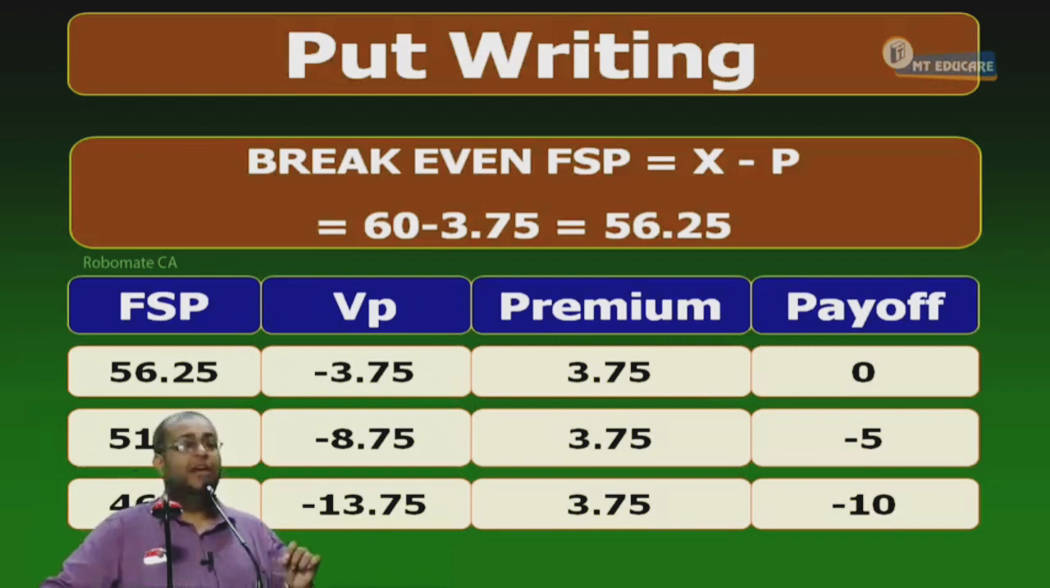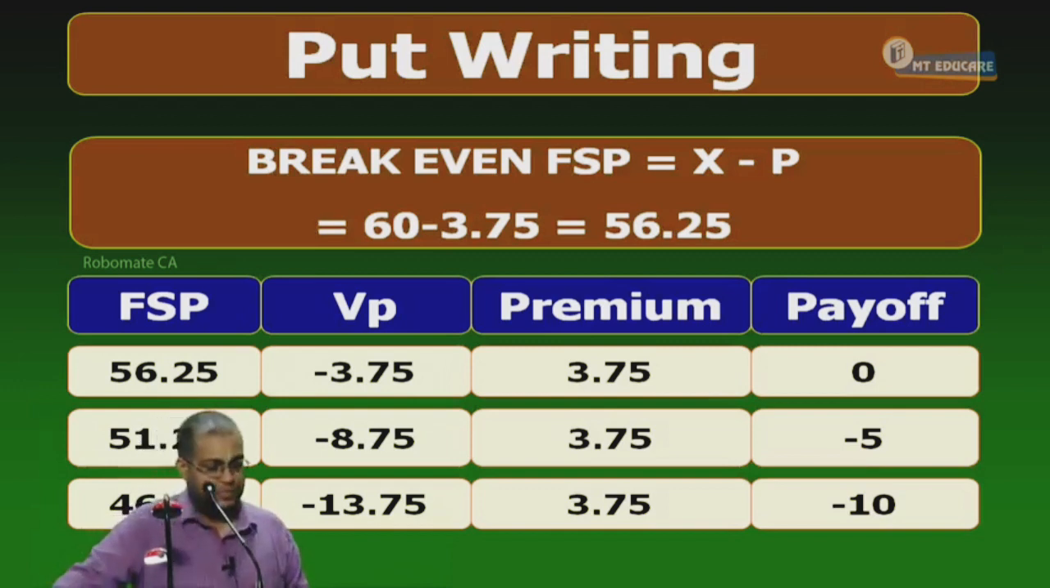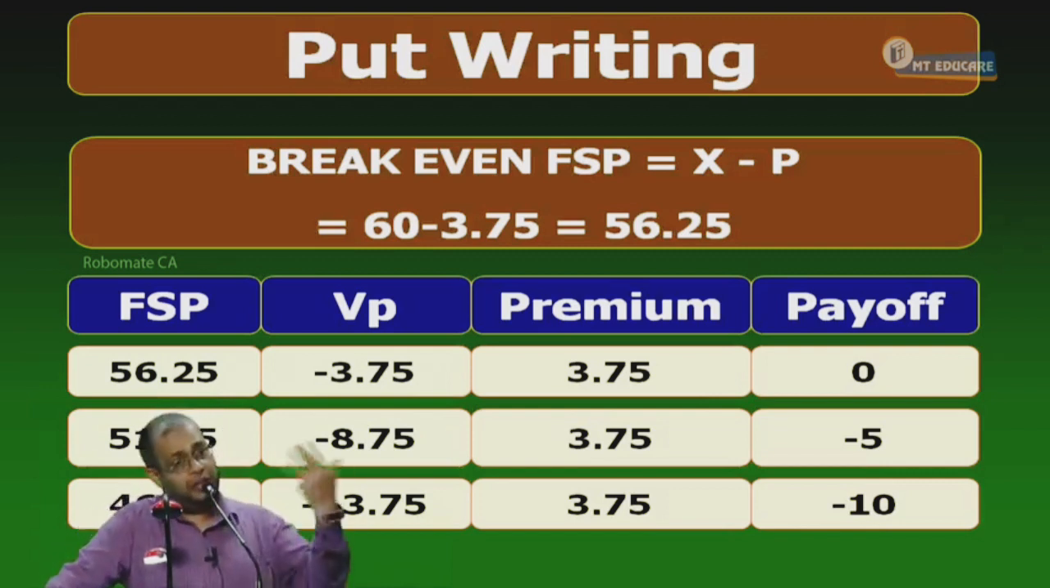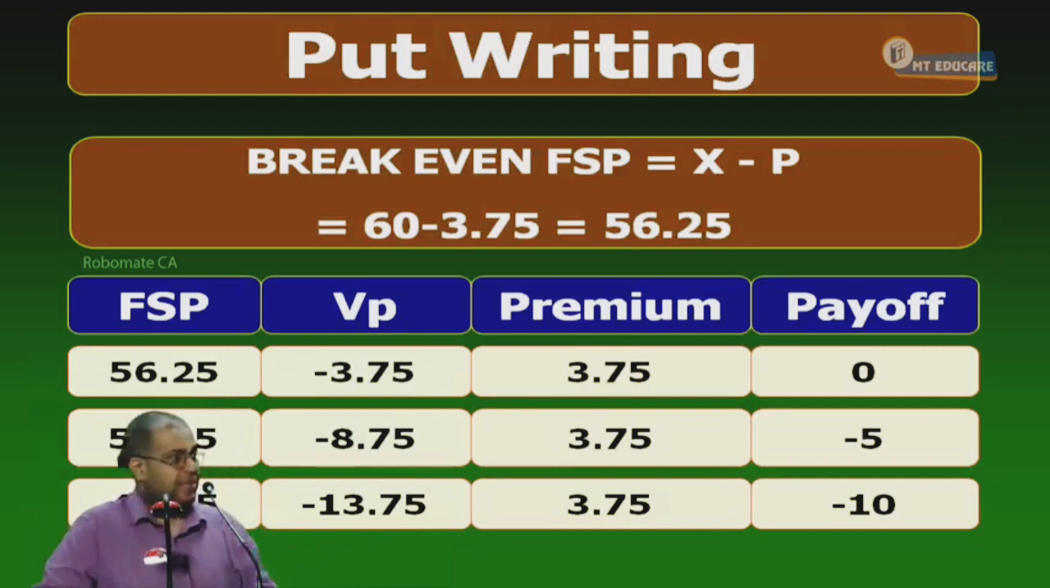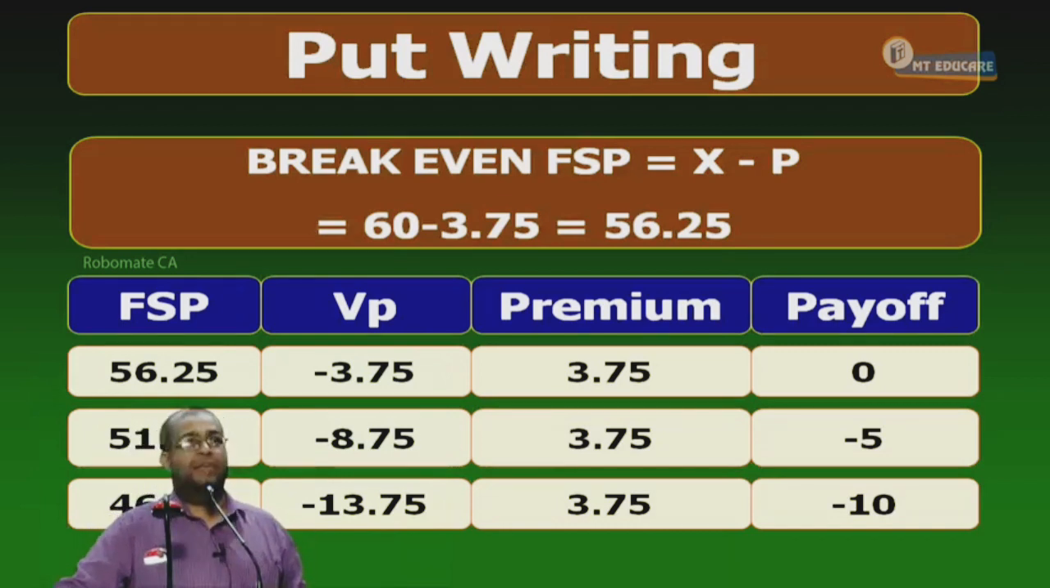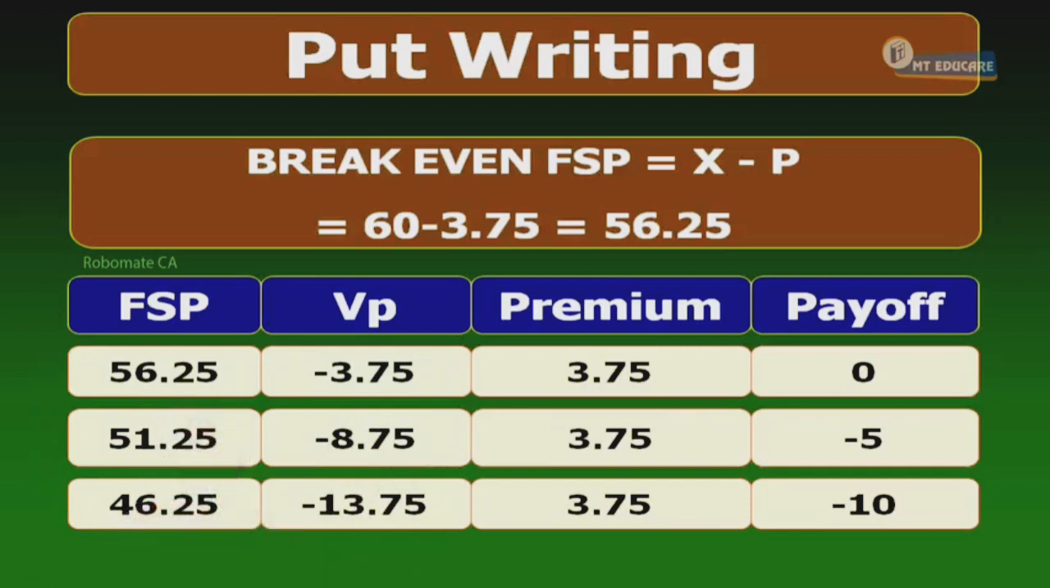Next, point number 7 or 8? Point 8: discussion of all the above concepts once again for an American option. That means so far what we discussed is for what? European option. Okay. Now discussion of all the above concepts once again for an American option.